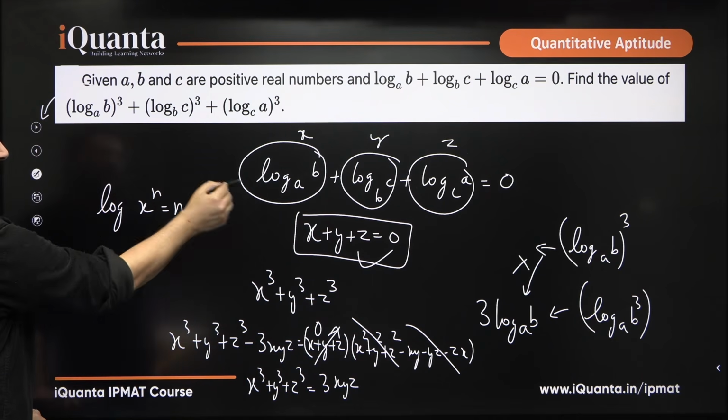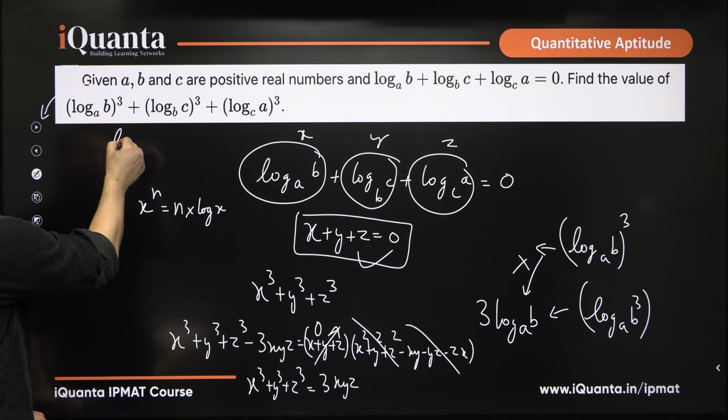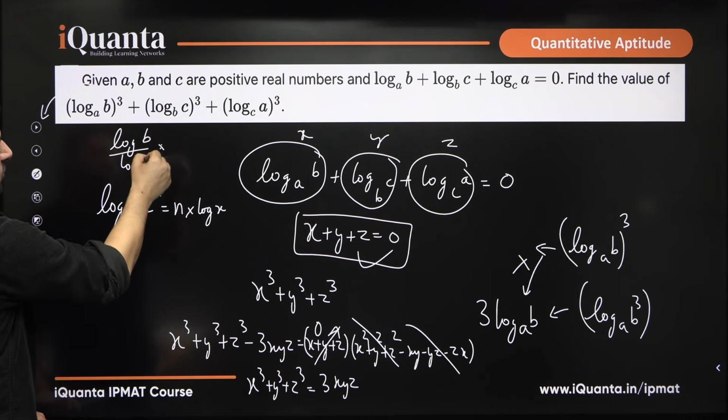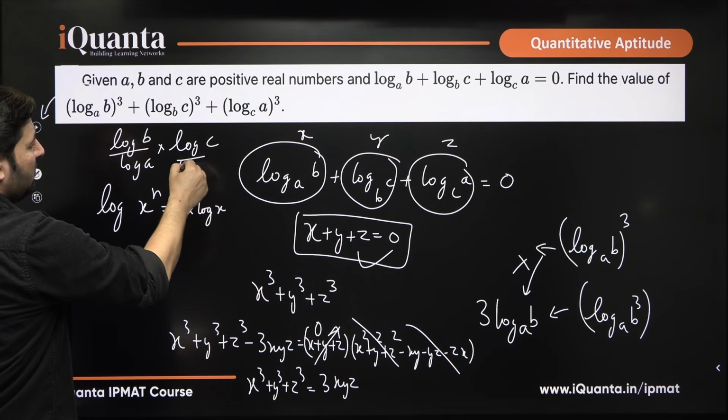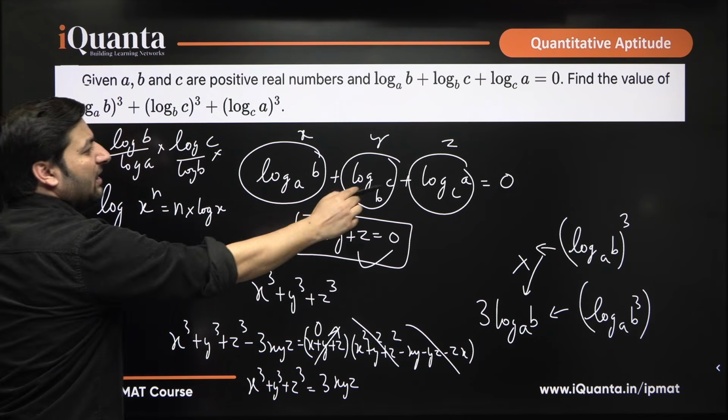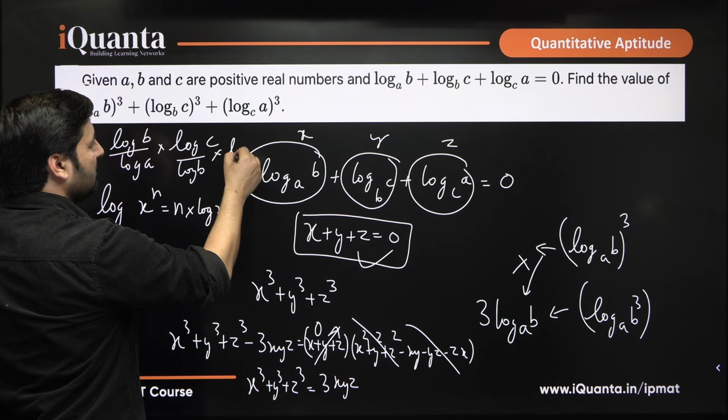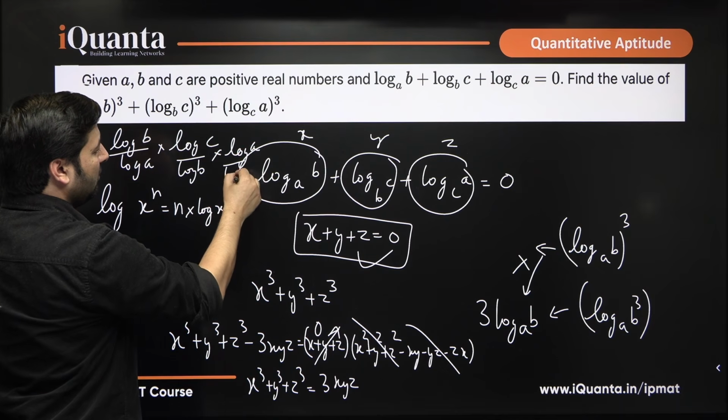So, this is x, log b base a. How can log b base a be written? Log b by log a. This is x into y. Log c base b. Log c base b can be written as log c upon log b. And finally, how can z be written? Log a by log c. So, that is log a by log c.